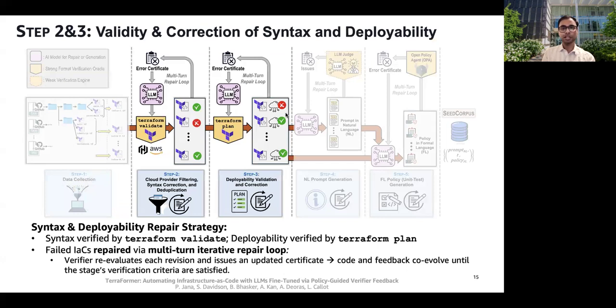So in steps 2 and 3, we verify and repair syntax and deployability. Syntax is checked using Terraform validate and deployability using Terraform plan. And for any configuration that fails, we run our multi-turn iterative repair loop, where an LLM receives the error certificate from the verifier and attempts a fix. And this process repeats until the configuration passes.